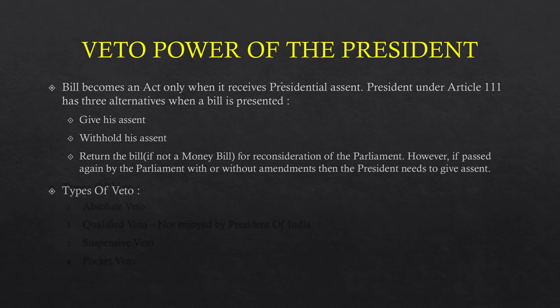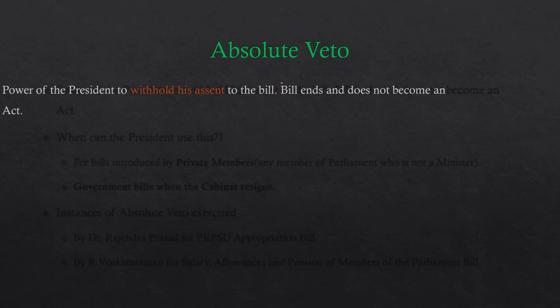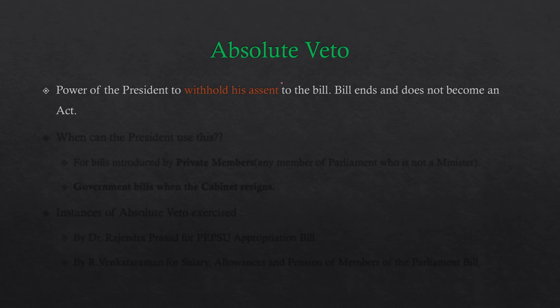Now let's talk about the types of veto. First, it is absolute veto, qualified veto, which is not enjoyed by the president of India, then the suspensive veto, and finally the pocket veto. So we'll talk about them in detail in the subsequent slides. So let's move. Talking about the absolute veto.